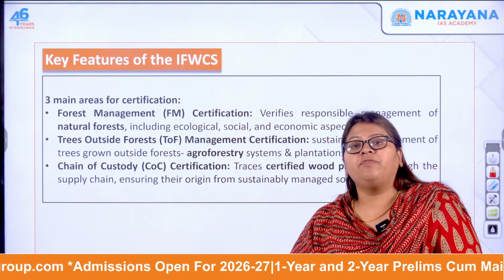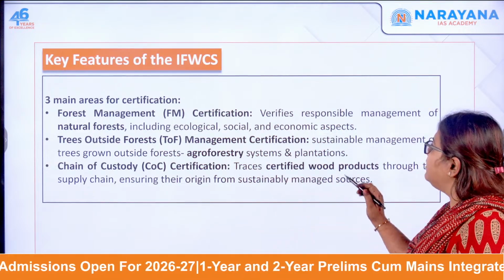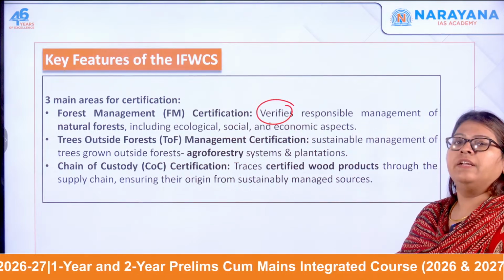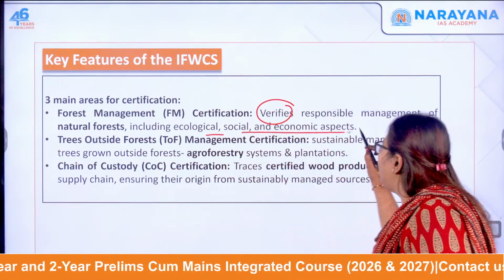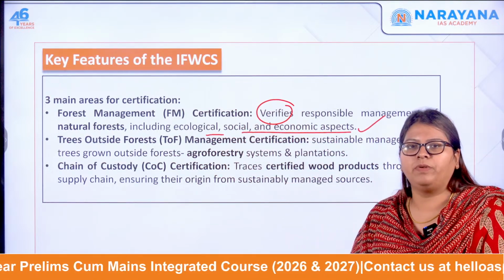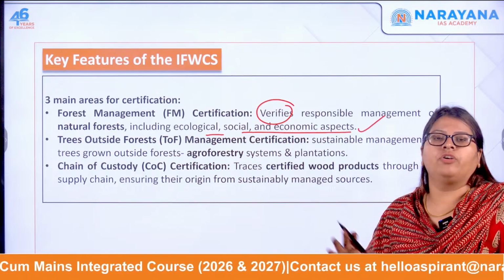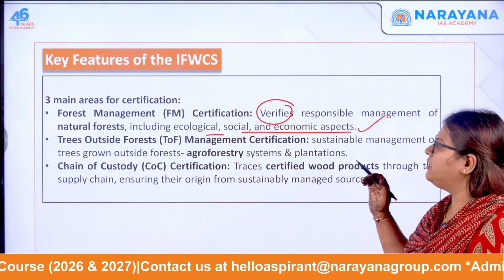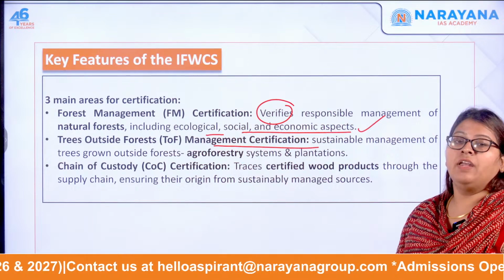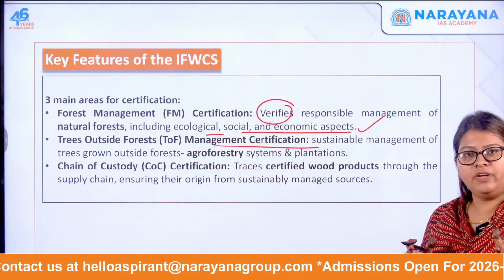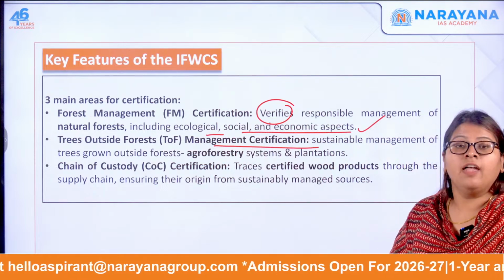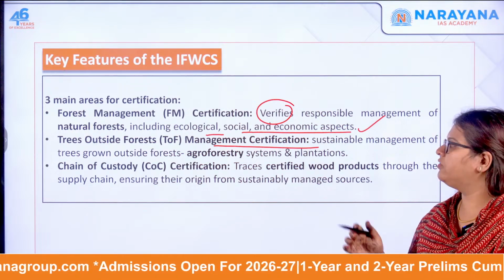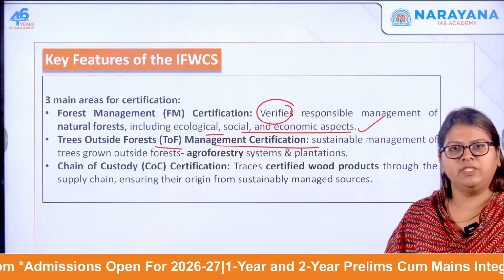What are the three features of the certification? First is the forest management certification. This will verify if there is responsible management of the natural forest. This includes the ecological, social and economic aspects, whether you're using it properly, whether indigenous communities are affected or not. All that will be taken care of, and that is when the forest management certification is provided. The next one is trees outside the forest management certification. Here you have to do sustainable management of trees which lie outside the forest also, like when you're planting a tree along with the agriculture that you're practicing, there also has to be sustainable management.